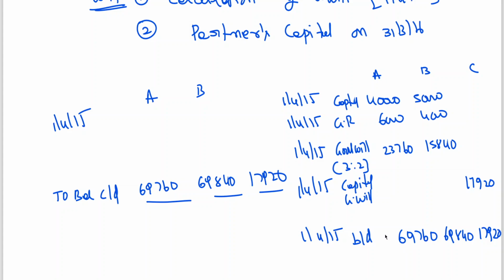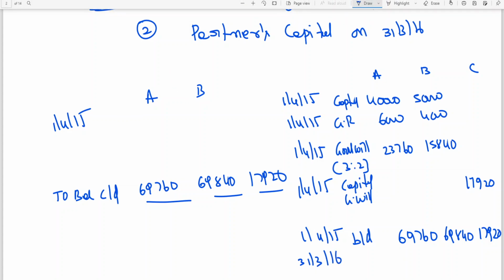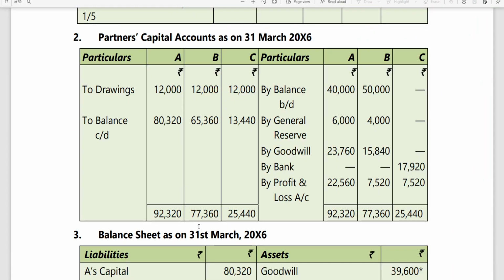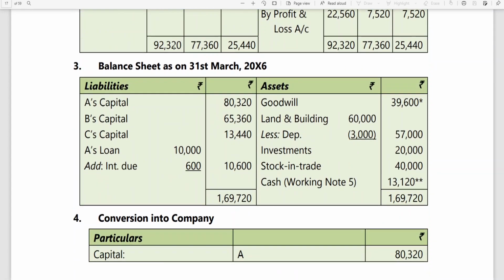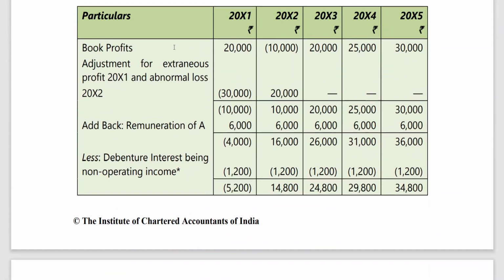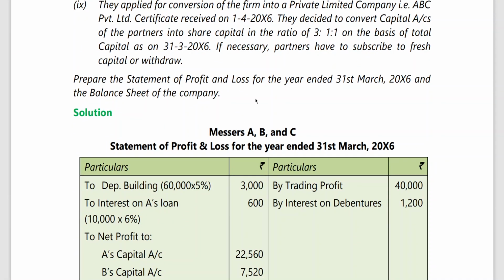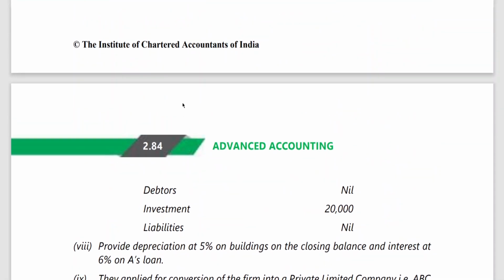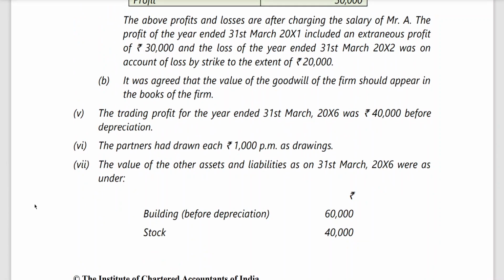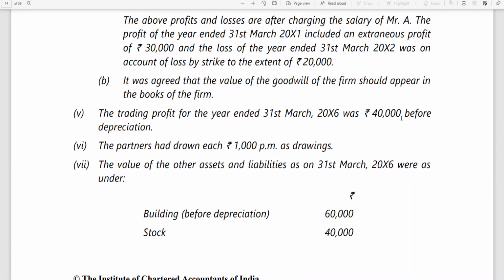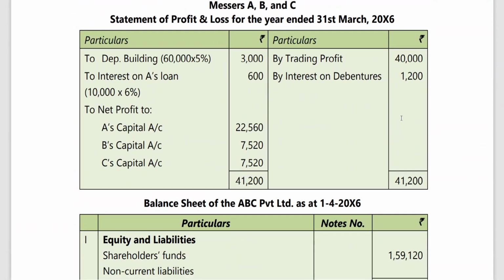Since in this problem we don't have much adjustment to be done, no revaluation, nothing, they have avoided preparing the balance sheet. Now they have done business for 1 year, and that has been mentioned, you got a profit, because you can see profit has been given. Trading profits, you can see the trading profits for the year ended 31st March 16, 40,000 before depreciation.